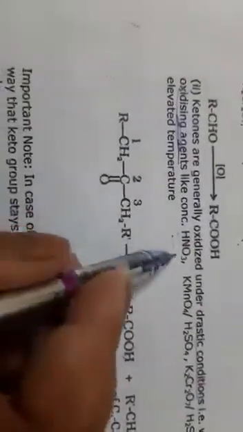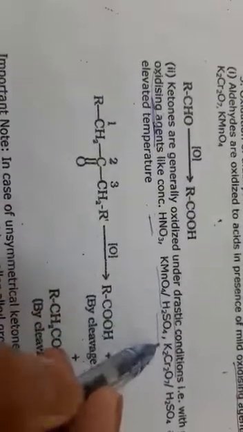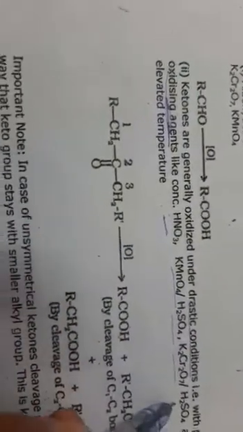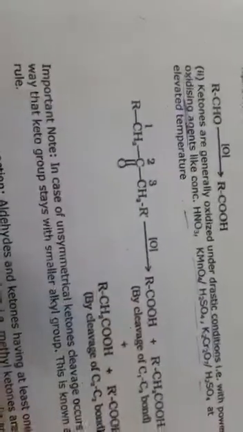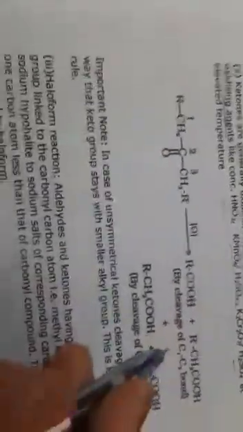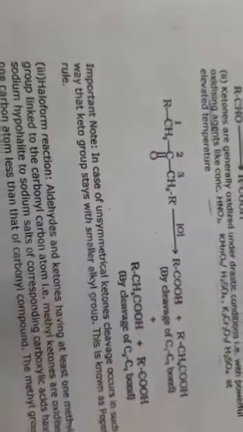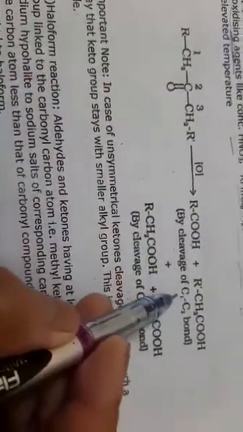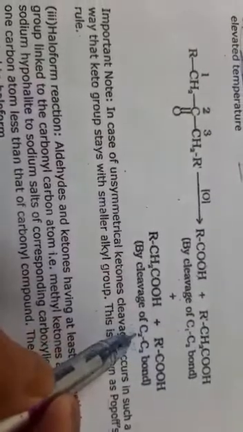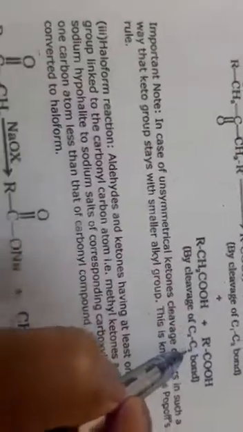like concentrated HNO3, KMnO4 with sulfuric acid, potassium dichromate with sulfuric acid at elevated temperatures. Then two different products are formed by the cleavage of different carbon atoms. The first one is formed by the cleavage of the carbon 1 and 2 bond, and the second one is formed by the cleavage of the 2 and 3 bond.